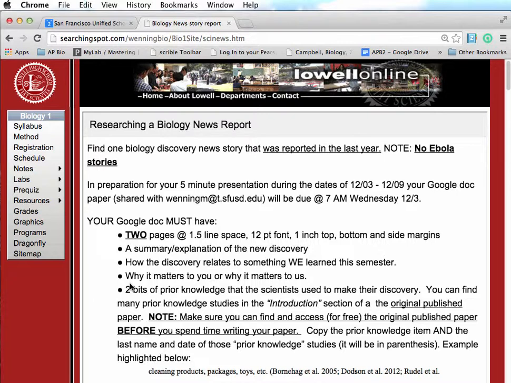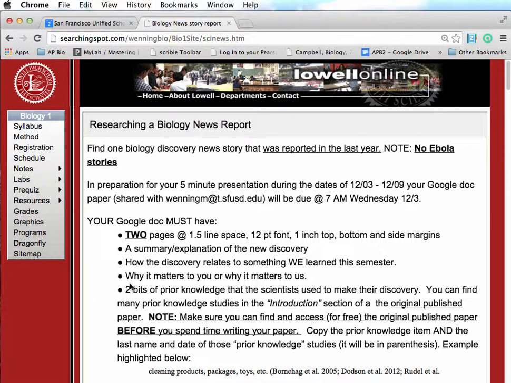It must have also 2 bits of prior knowledge that the scientist used to come up with their study and their discovery. You can find many prior knowledge studies that are referred to in the introduction section of the original published paper. Note, make sure you can find and access for free the original published paper before you spend time writing your paper.